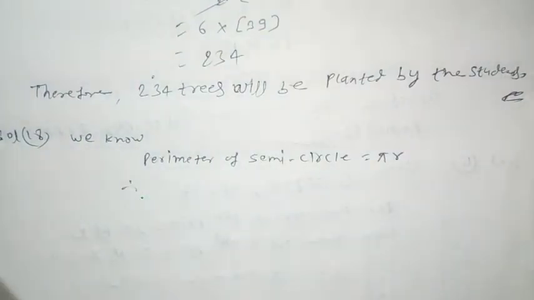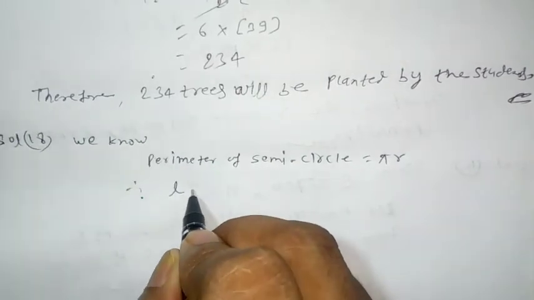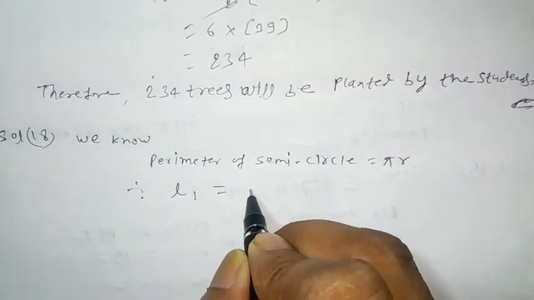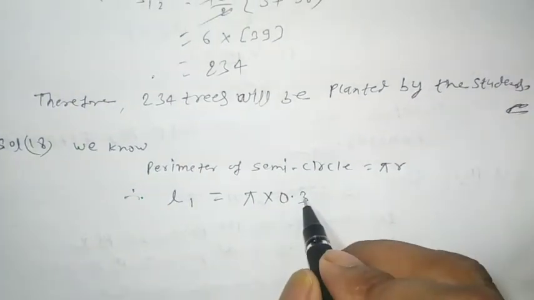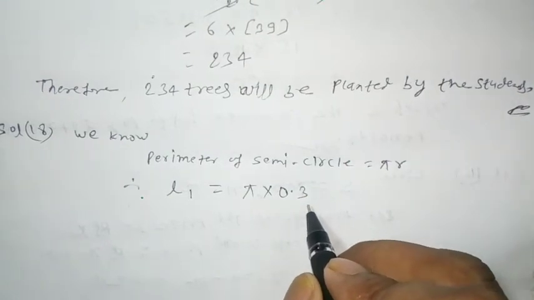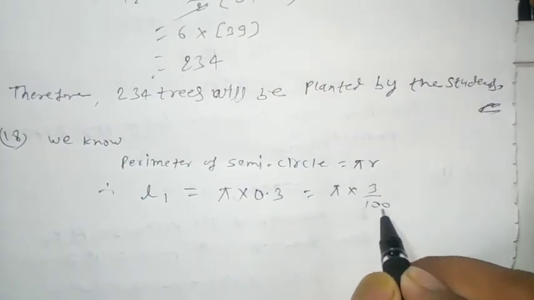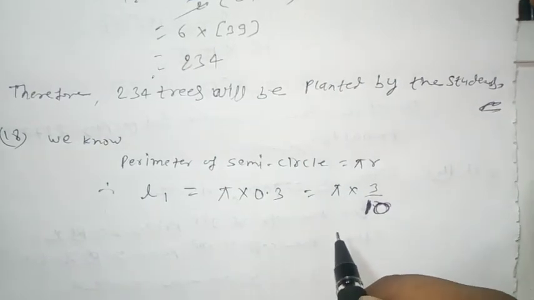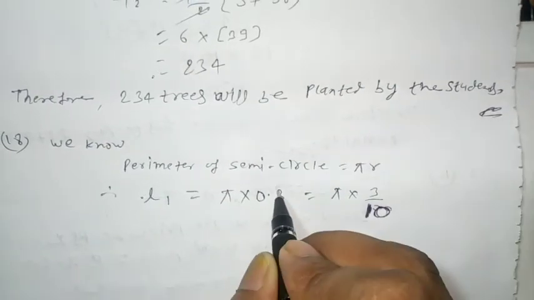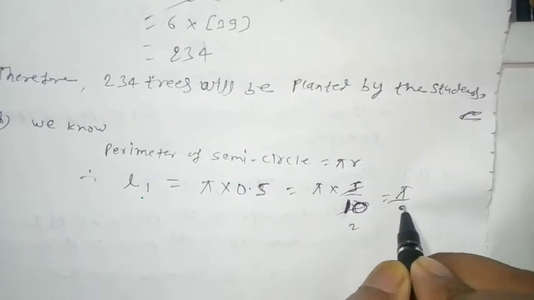Therefore L1 is equal to pi into 0.5, which is pi into 5 by 10, that means pi by 2 centimeter.